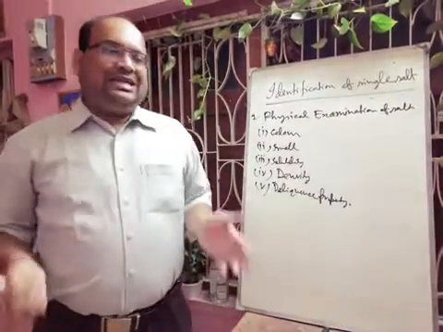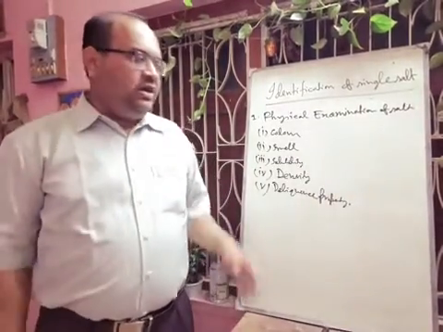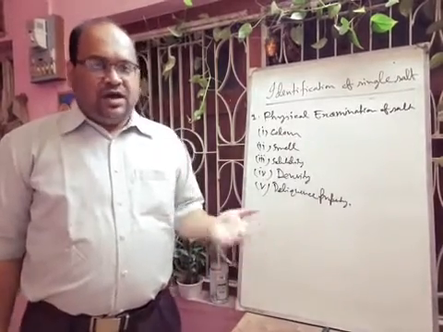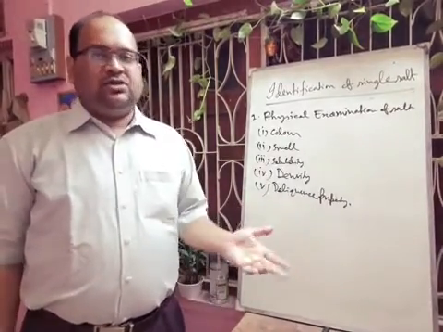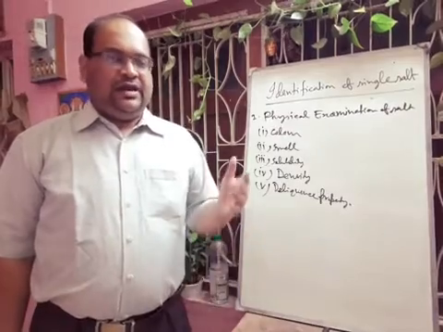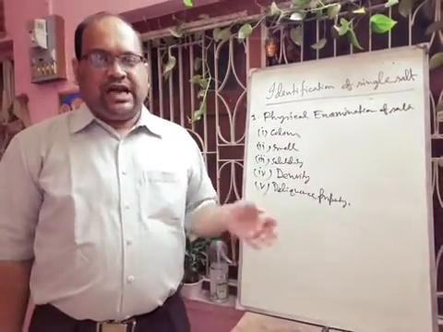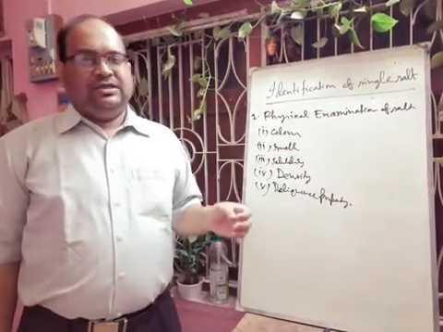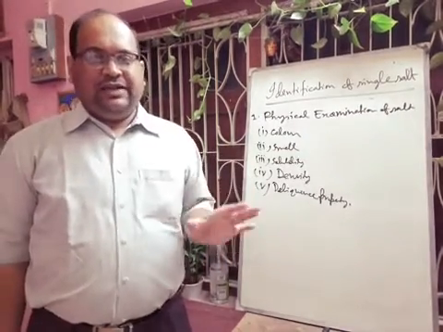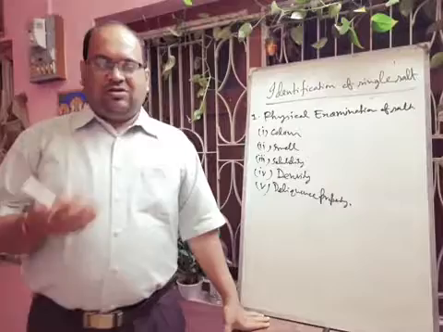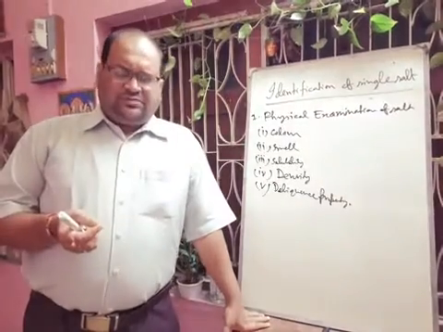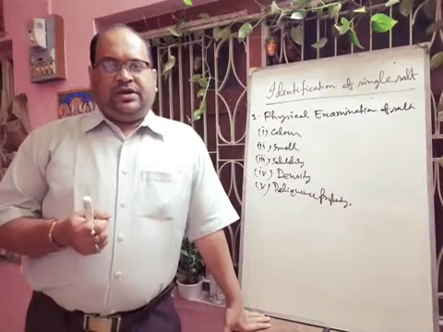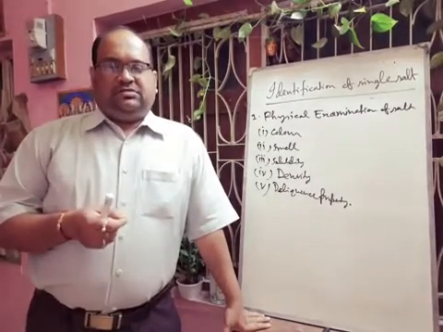So generally we know that transition metals are colored. So if your salt is colored, definitely there will be a transition metal. We know that copper salts are generally blue in color, nickel salts are green in color, and ferric salts are generally dark brown. So by observing the color of the salt, you can easily identify whether a transition metal is present or not, or we can guess what type of compound or what type of cation is present. Okay. Next one is the smell.